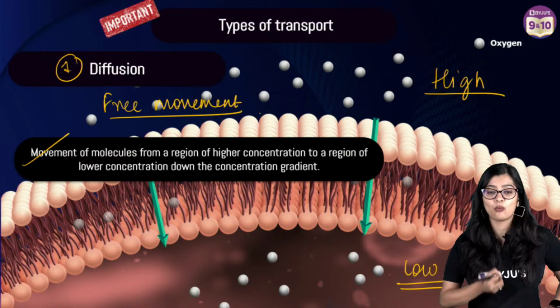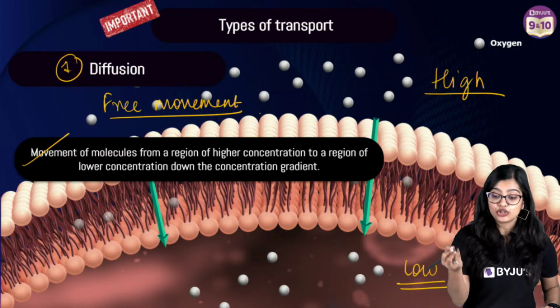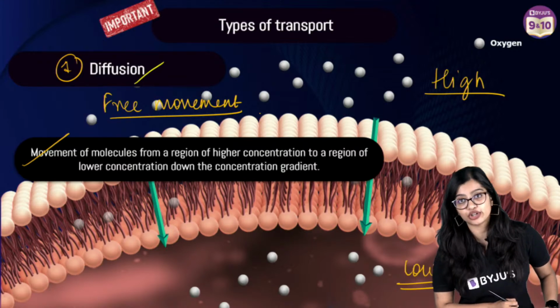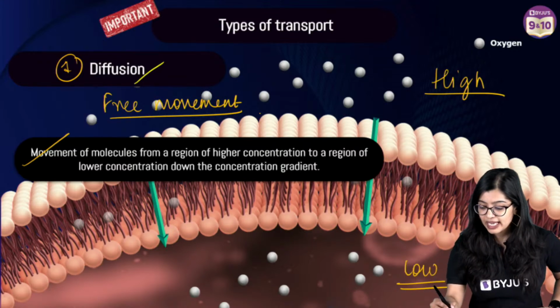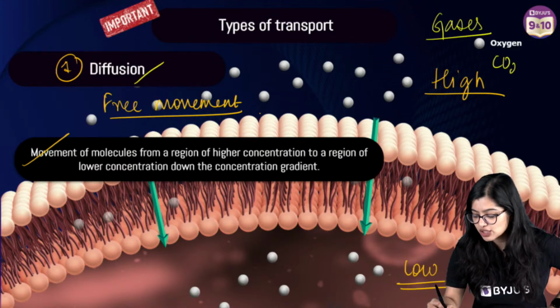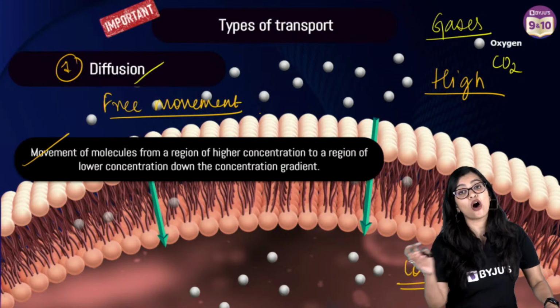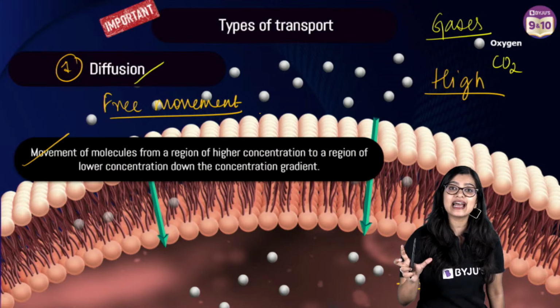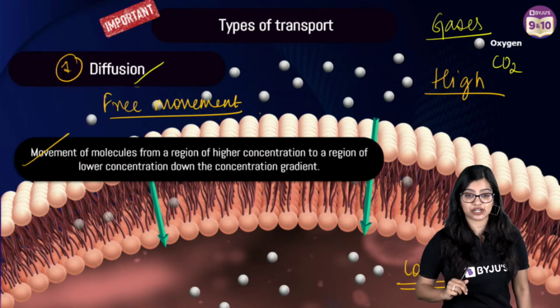Now, normally, what kind of substances show this kind of diffusion movement, right? What shows diffusion movement or what diffuses? It is mainly your gases, right? So gases like oxygen, carbon dioxide, right? Normally they are transported with the help of diffusion. So we see that they move across a concentration gradient.